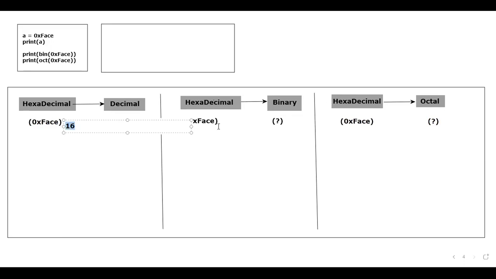Here also the base happens to be 16. If it is decimal, the base happens to be 10. For binary, the base happens to be 2. And at last, octal, the base happens to be 8. Is that clear? Okay, great.